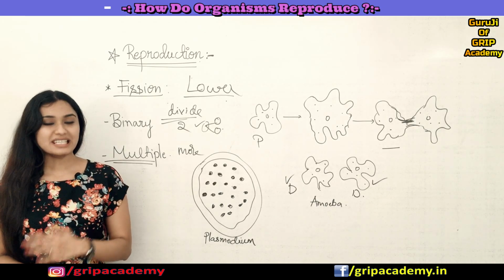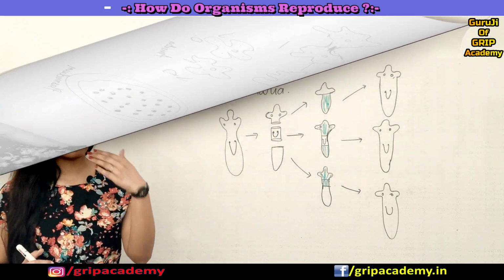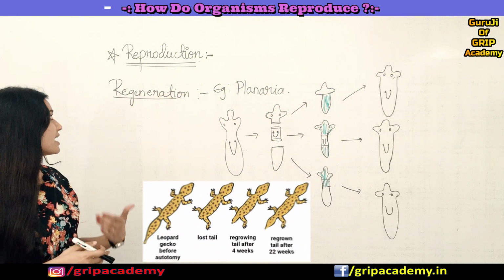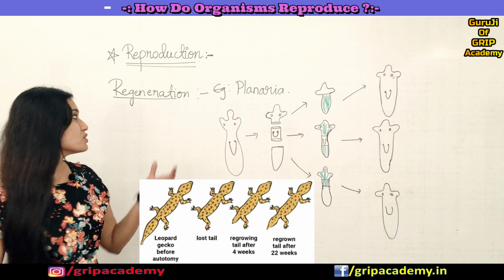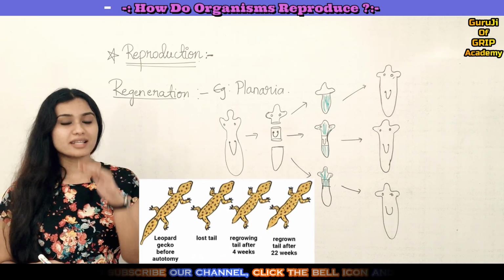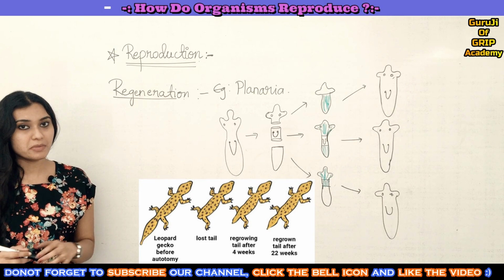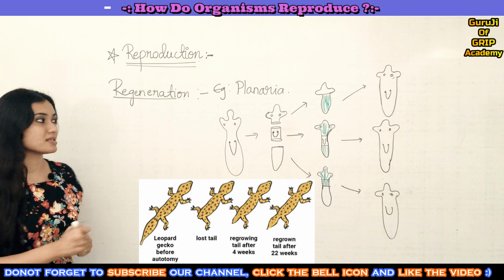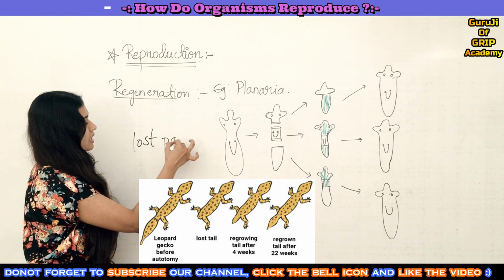Now let's go into the second type of asexual mode of reproduction. Yes. So now going to the second type of asexual reproduction, which is regeneration. So what is regeneration? Regeneration is the ability of a simple organism to reproduce its lost parts.